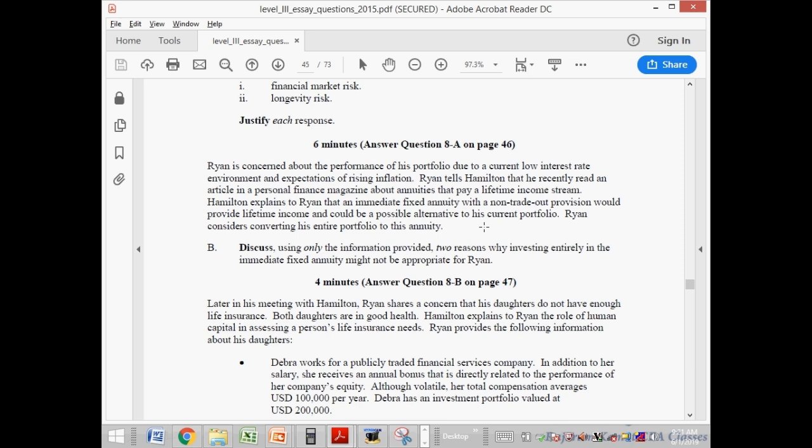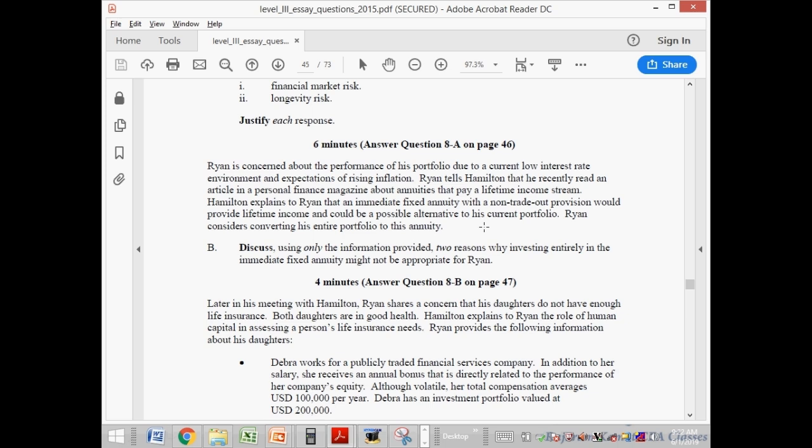So maybe I make it 3 on 4 because I mentioned the current interest rate point perfectly, and I mentioned that the annuity does not have flexibility, but I did not connect that point with the gift-making capability. When I have a portfolio with me, I have the flexibility of giving whatever gift I want to give. But when I convert that into an annuity, my portfolio is down to 0. So I can only gift to the extent of the annuity I am receiving.